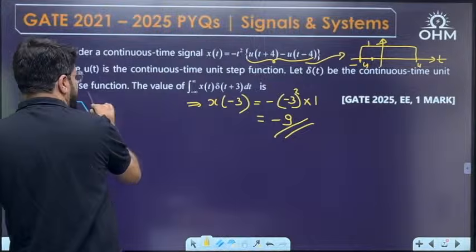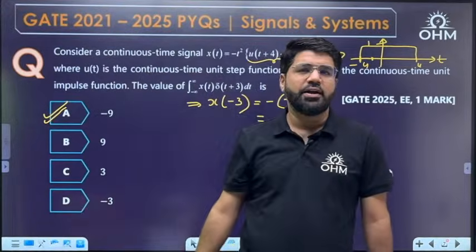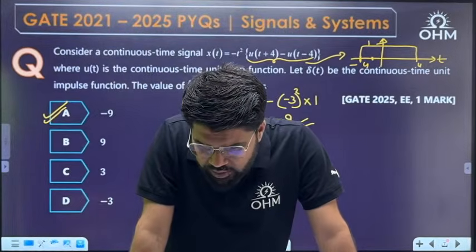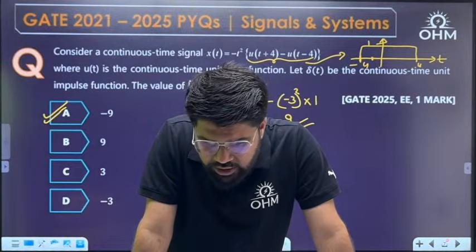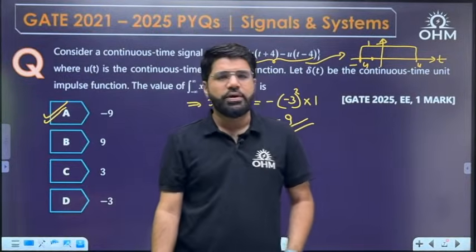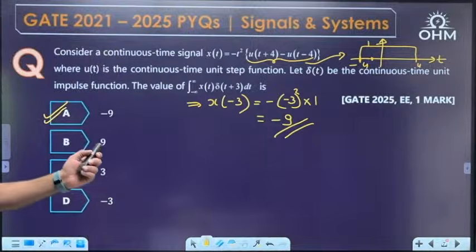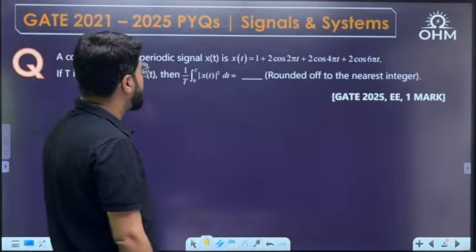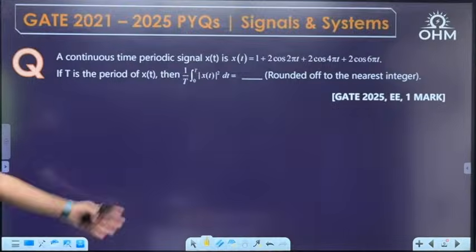Answer is minus of 9. Option number A, GATE 25, current year EE 1 mark question it is. Okay, yes, Ricky, Sai Vikas, Vasudha, correct answer. It is A. Simple one. It is going to be A. Okay. Next question. Another GATE 25 EE 1 mark simple question it is.